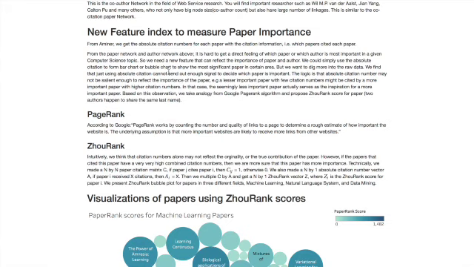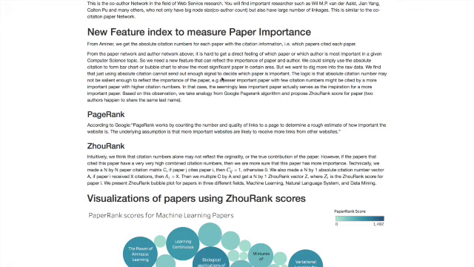For the paper network and author network above, it is hard to get a direct feeling of which paper or which author is the most important in a given computer science topic, because besides the node size and the number of linkages, there's no objective or intuitive way to show which papers stand out. So we need a new feature that can reflect the importance of paper and author.